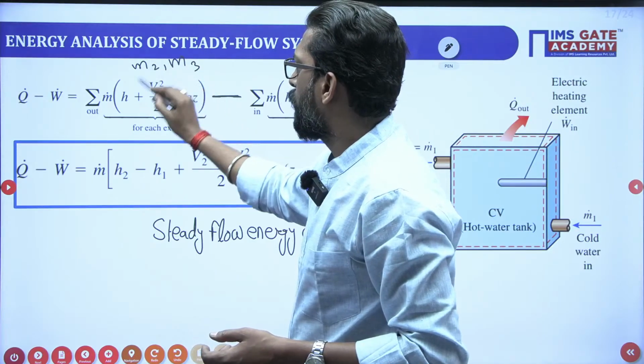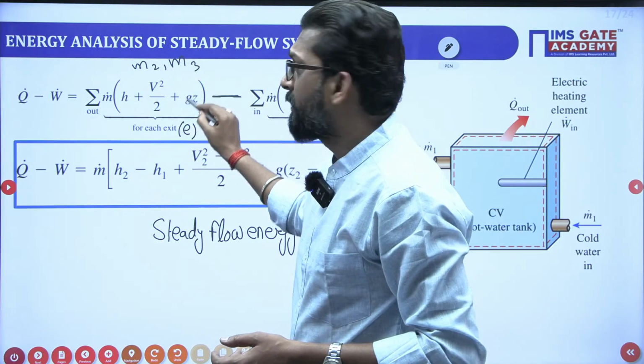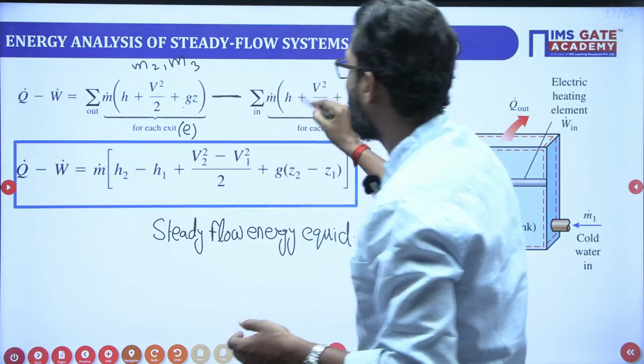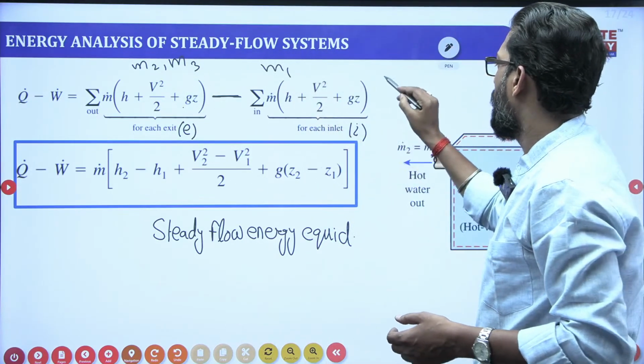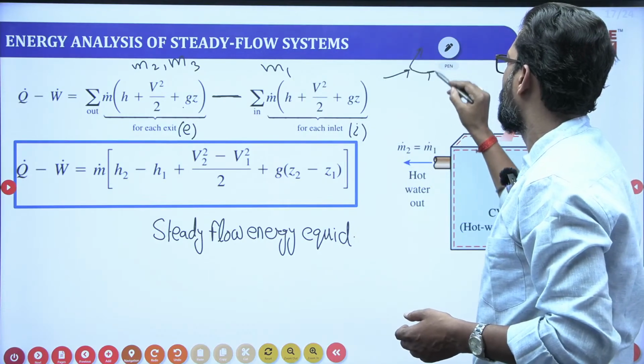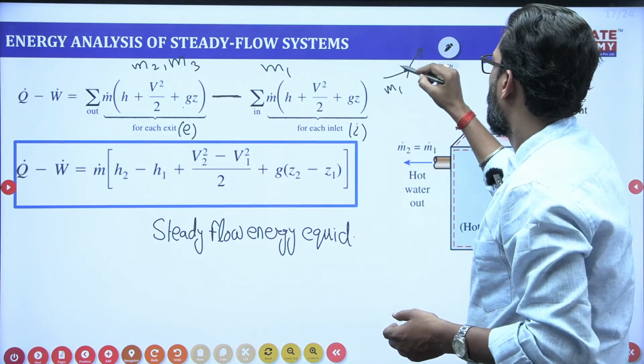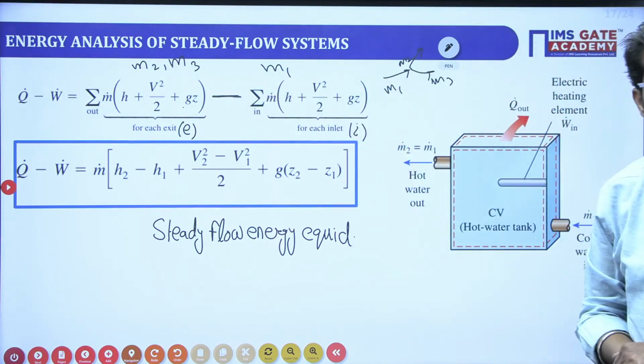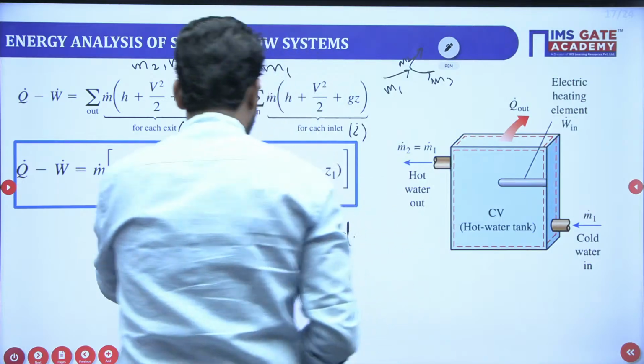Corresponding to M2 you have to multiply with that energy, plus corresponding to M3 you multiply with that, minus the inlet, let's suppose M1. So one inlet and, let's suppose, two exits: M1, M2, M3. We have to multiply corresponding to that energy also. So this is your precise equation.